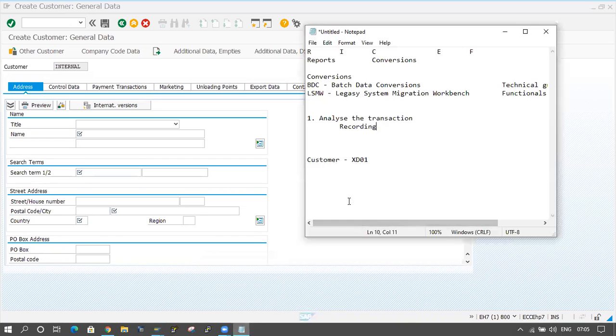Fine. We have to analyze the transaction and do the recording also here, and I will show you how to do the recording. And then prepare the Excel sheet. Excel or Notepad or WordPad, whatever it is. Prepare the Excel sheet, or rather maintain the data.